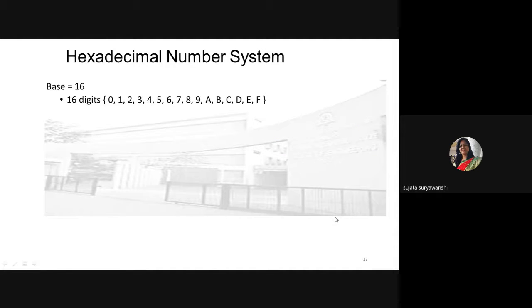After that, the hexadecimal number system. Hex means 16. So the total number of distinct values we can use to represent any hexadecimal number is 0 to 15. We cannot write 10, 11 and so on in hexadecimal. We need to write capital A to capital F to represent 10 to 15.